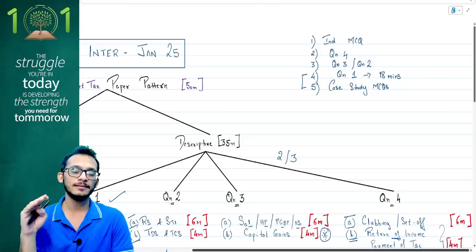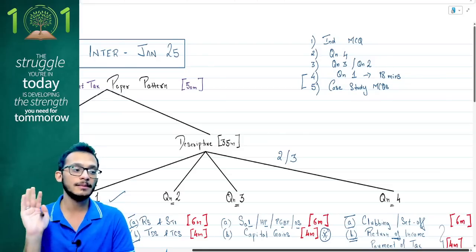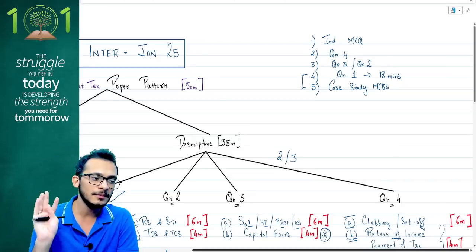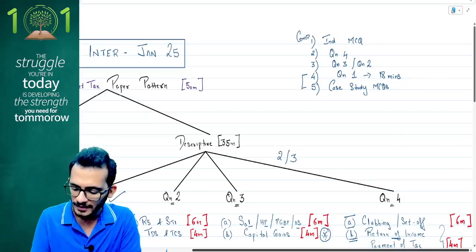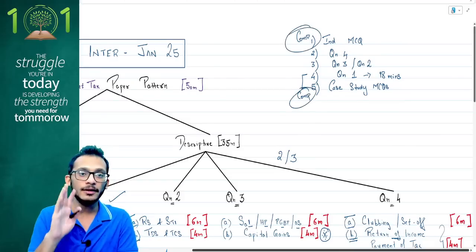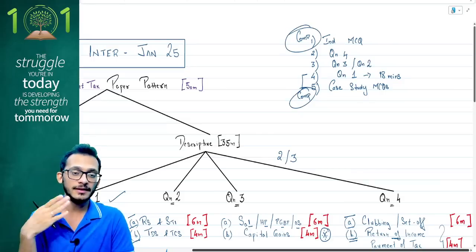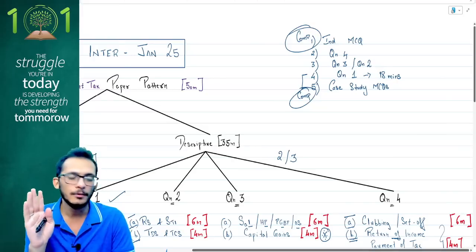Luckily for your CA Inter syllabus, there are no negative marks. And so it is important that you answer every MCQ. You never know how your luck may fetch you marks. So do not make mistakes on those. These are compulsory to be attended. Do not make the mistake of not attending your MCQs. While ICAI may say question number one of descriptive is compulsory, for me personally, MCQs are more compulsory.